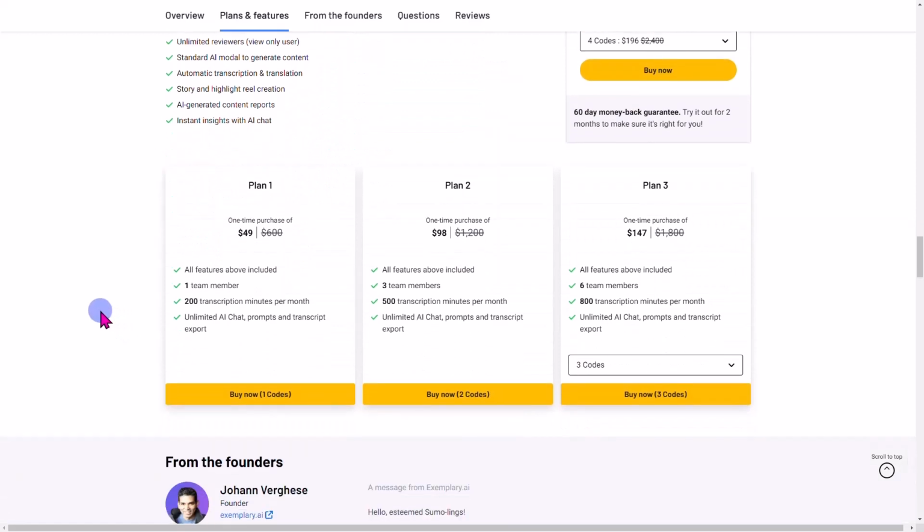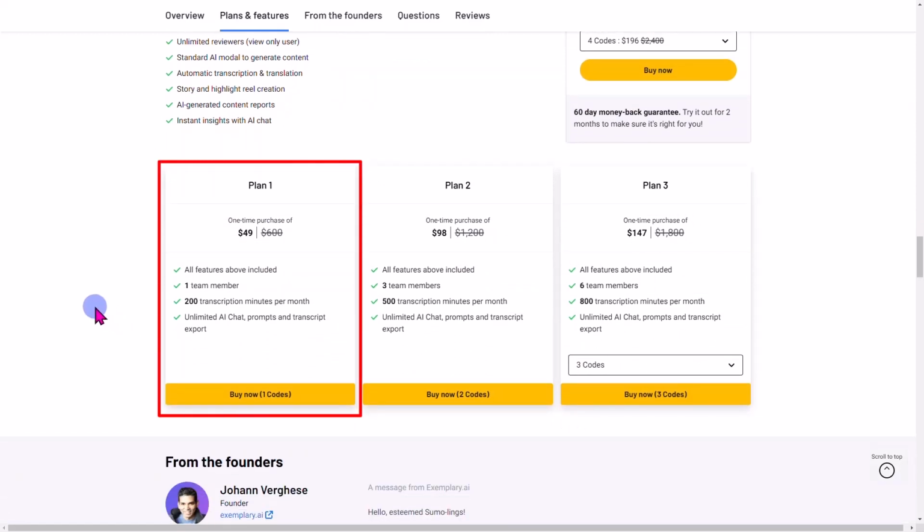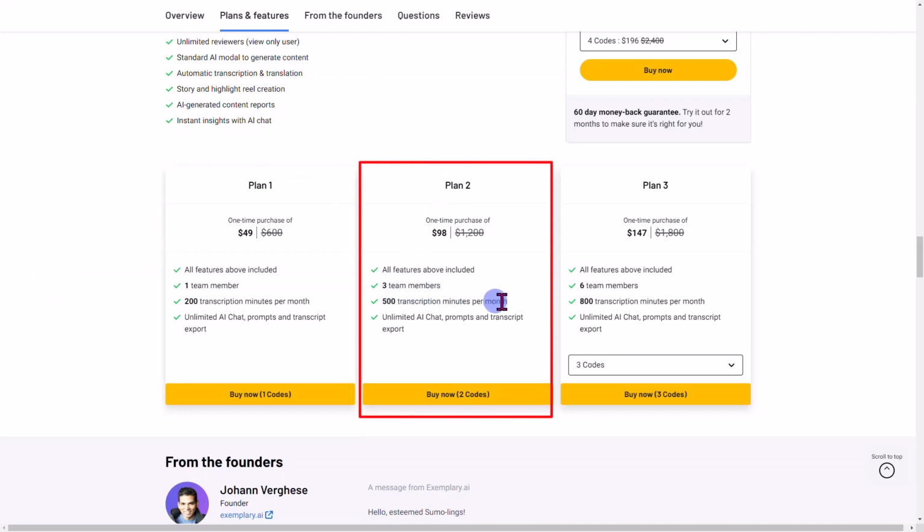Okay. Now, when you're thinking about plan number 1, it's going to come with all the features included. You get 1 team member, plus you get 200 minutes per month, plus AI chat prompts and transcripts. Now, understand something here, guys. The only thing that's really going to make a big difference with the plans is the team members and the transcription minutes per month. If you're the kind of person who is creating a lot of videos every month, the transcription minutes is going to be really important.